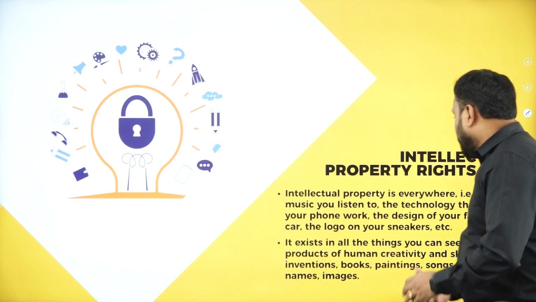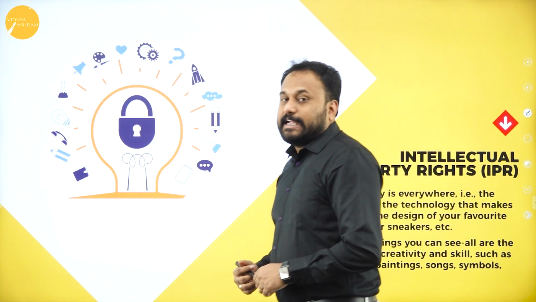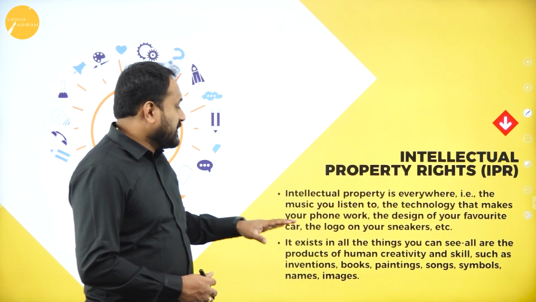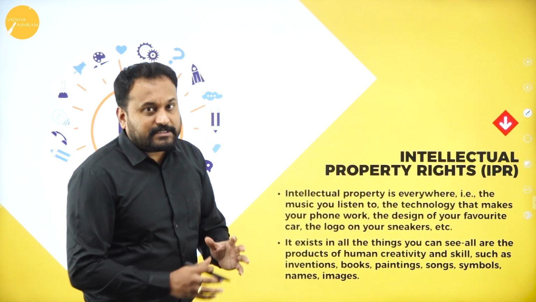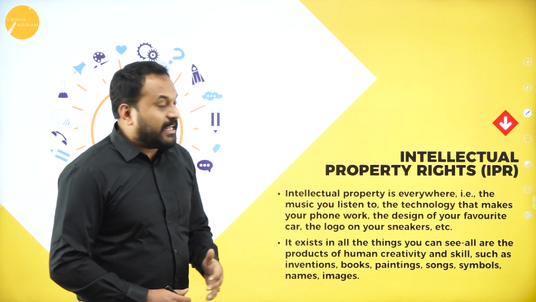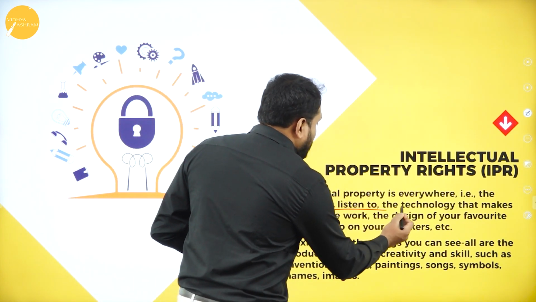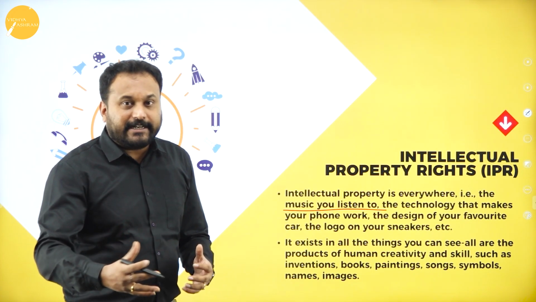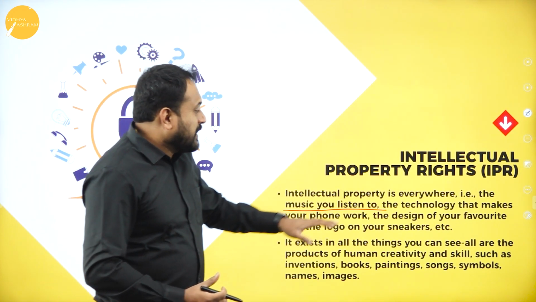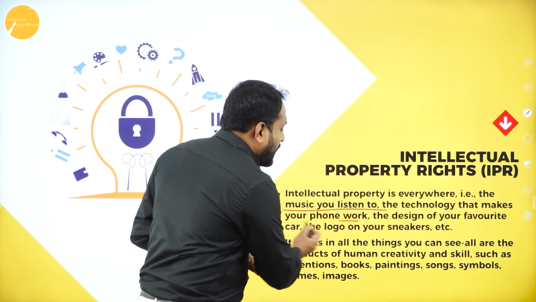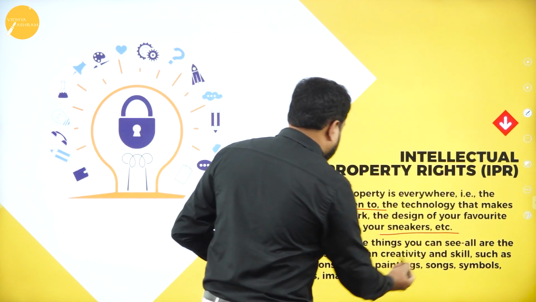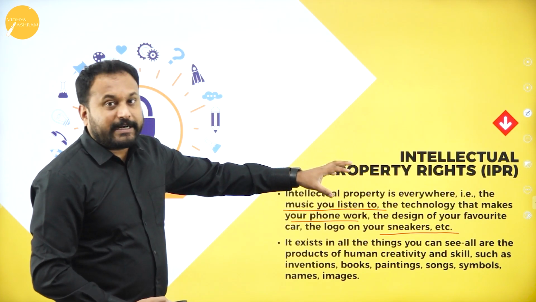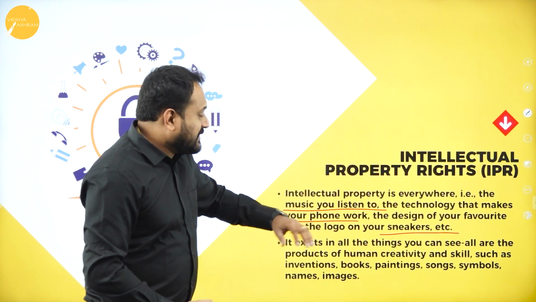Next one we have is intellectual property. Now what do we mean by intellectual property? Those are the properties you need everywhere when you start any kind of business. So what exactly is it? Intellectual property is everywhere. That is the music you listen to, the copyright they take, the trademark they take. All these are intellectual properties. The technology that makes your phone work, the design of your favorite car, the logo on your sneakers, etc. Now all these are intellectual property. They are assets for you. They are intangible assets.